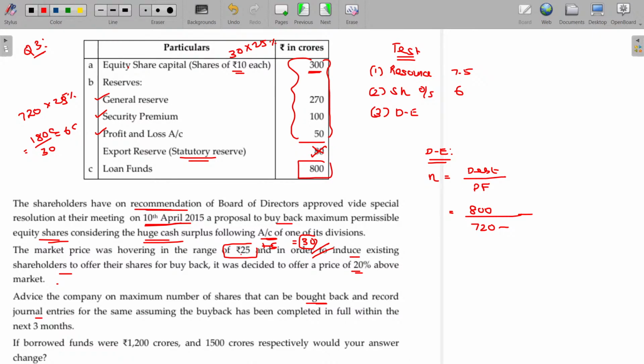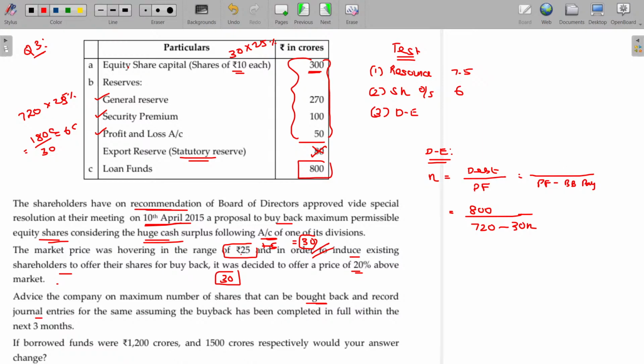For buying every share, at what rate we are purchasing? 30 rupees, you know. I have to pay 30 rupees into number of shares. In this case, proprietor fund minus buyback payment. That should be subtracted.